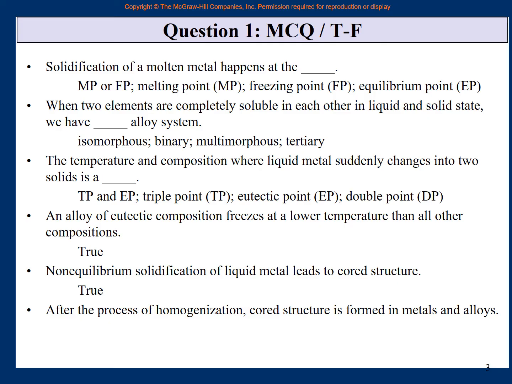This is called homogenization heat treatment. So what is the answer? After the process of homogenization, coarse structure is formed? No. Coarse structure is removed. Coarse structure was there earlier because of non-equilibrium solidification. Now when you have done homogenization, coarse structure is gone. It is removed. So this sentence is false.